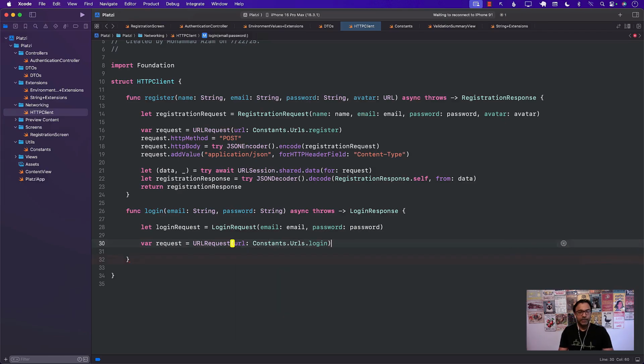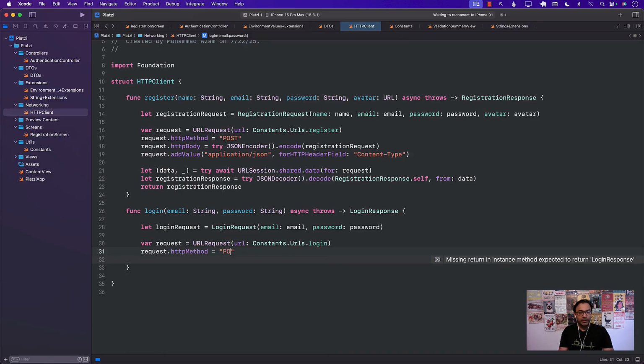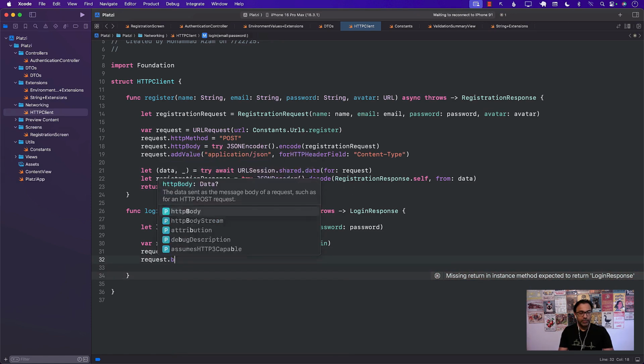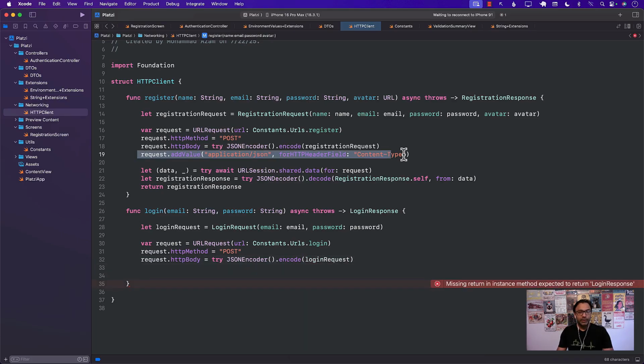All right, great. Next up, request.httpMethod. That's going to be the same. We're going to do the POST method, and then we will use the body. So request.httpBody, JSONEncoder, we are going to encode the login request, and we're also going to add the application/json content type.